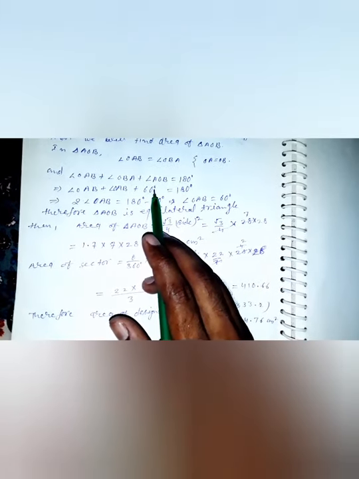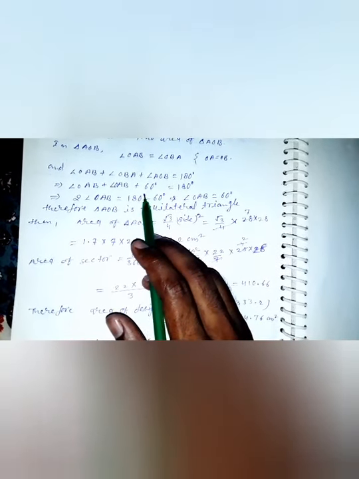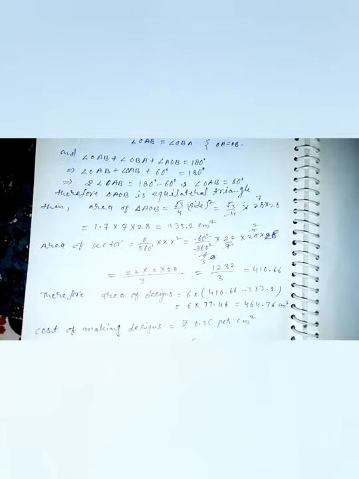So both are equal, so 2 times the angle plus 60 degrees gives 180, so the angle is 120 divided by 2, which is 60 degrees. Therefore triangle AOB is an equilateral triangle, because all angles are 60 degrees.